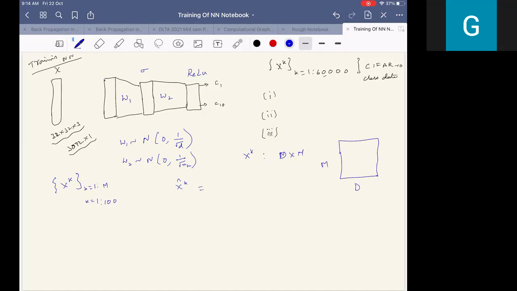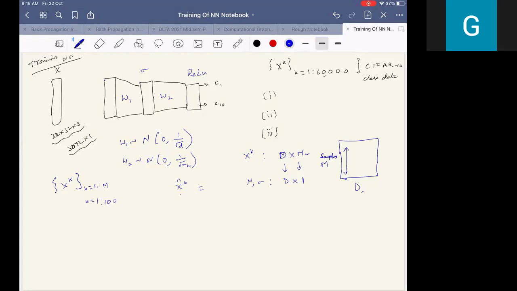Then we are averaging across samples for each of the dimensions, and that's how batch normalization is being done. So d remains d, but m becomes 1. This is how we get the mean and variances. I hope you understand this notation, what I'm drawing here. Essentially we are finding mean and variance across the sample direction. These are the samples, and these are the dimensions of the feature.